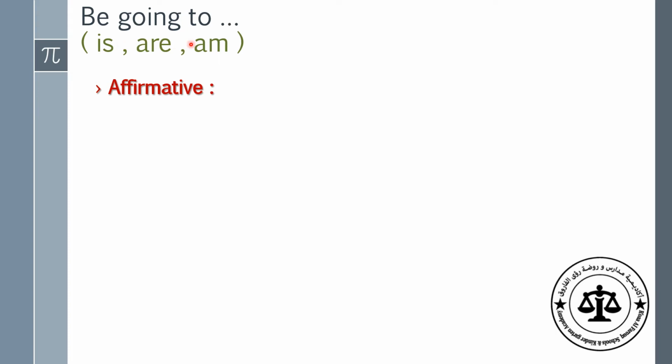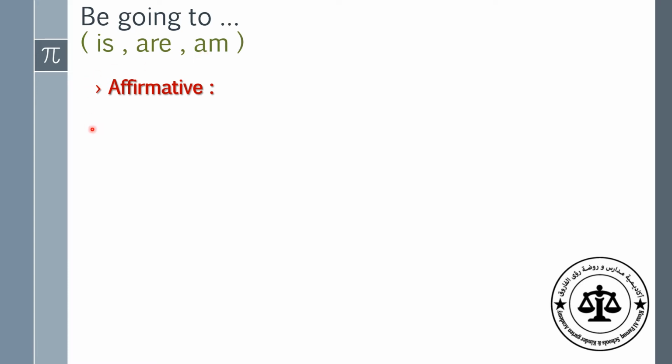Be going to. The first form of going to is the affirmative form. What do we mean by be? Excellent, they are the verbs to be: is, are, am. Is for singular, are for plural, and am with the pronoun I.